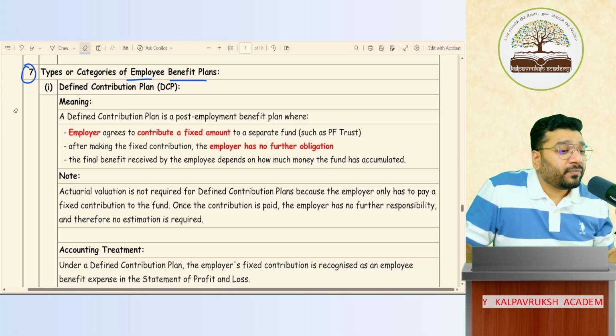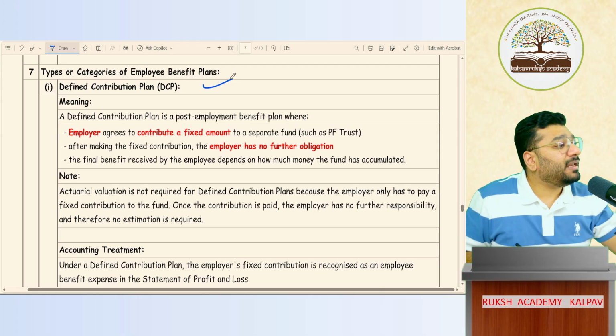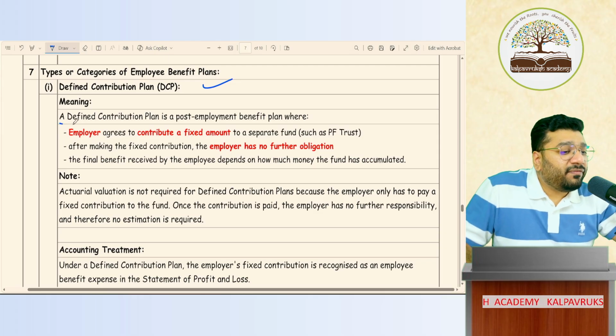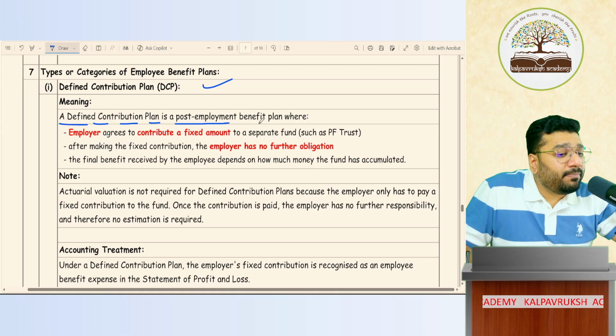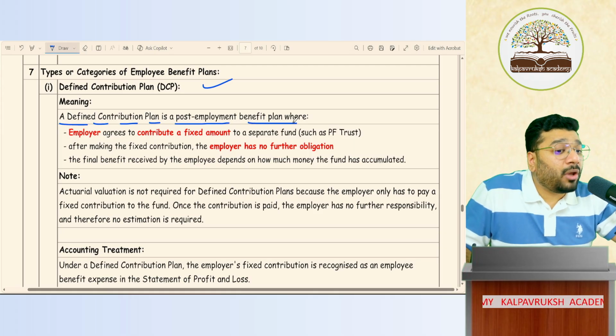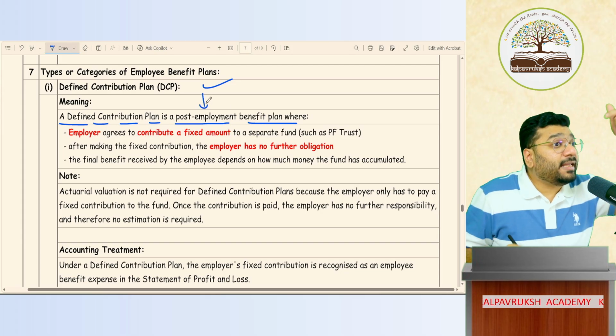Okay. So first I'll discuss DCP. If time permits, I'll discuss defined benefit plan also. A defined contribution plan is a post-employment benefit plan. It's a post-employment benefit plan. It's not a during-the-employment benefit.